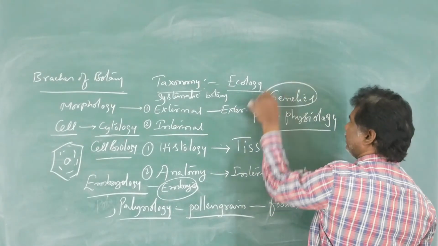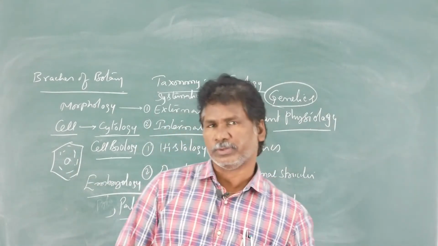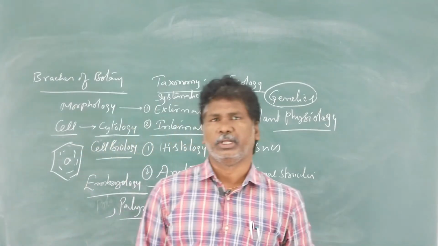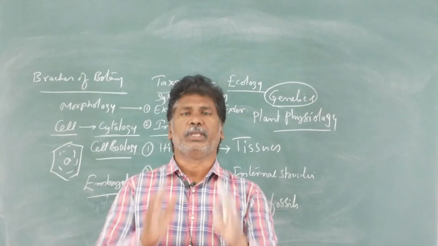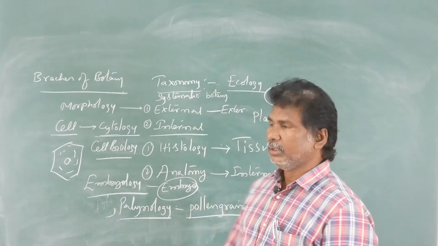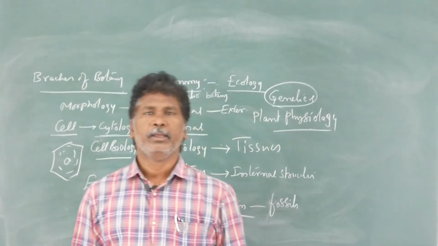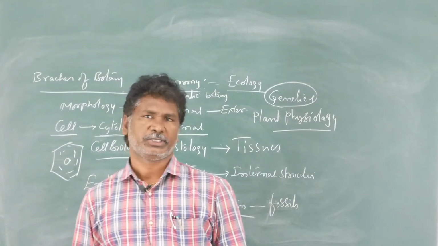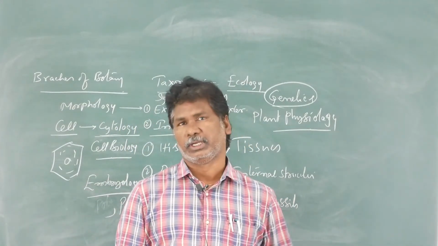The study of the genes, chromosomes in the nucleus, genes on chromosomes, inheritance, variations, and everything is studied under the group called genetics. Inheritance is the transfer of genetic characters from parents to offspring, called hereditary characters.